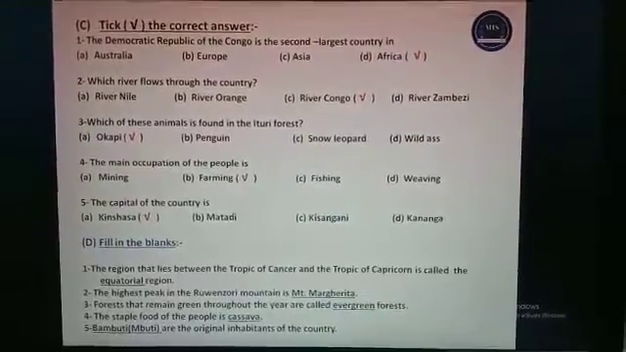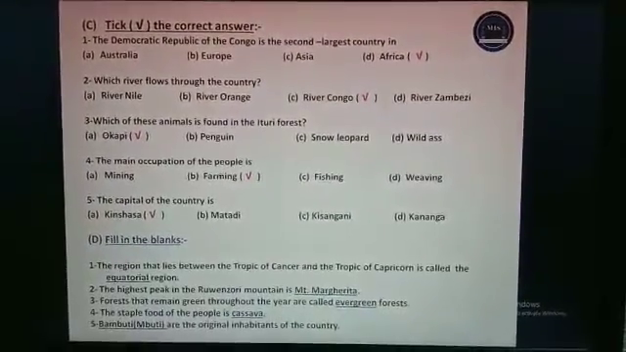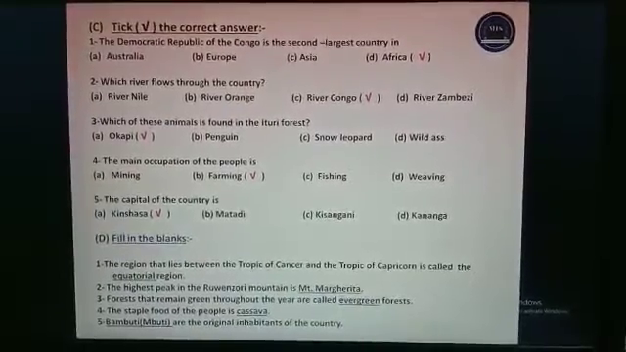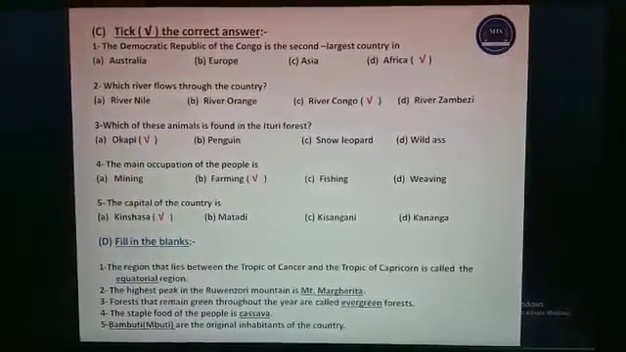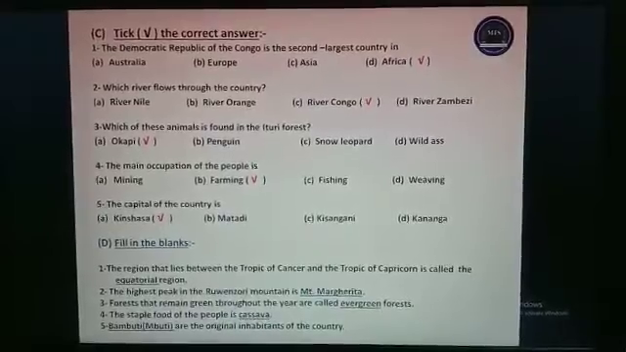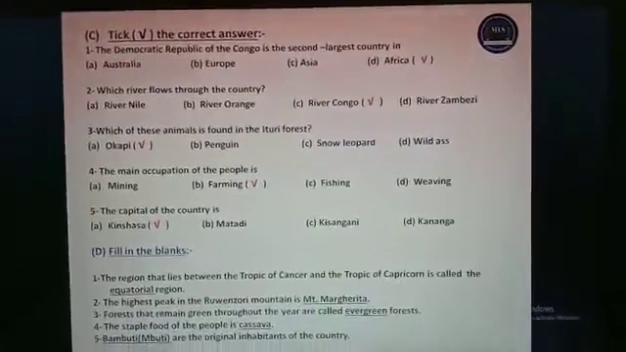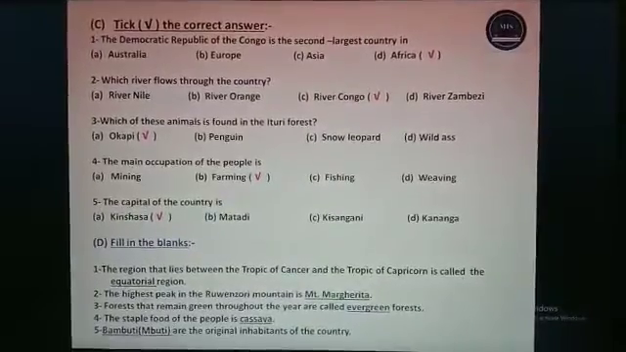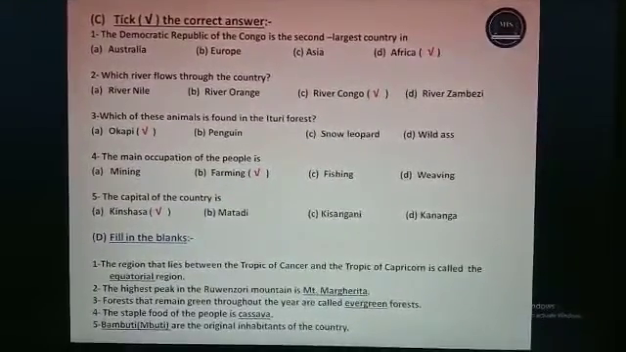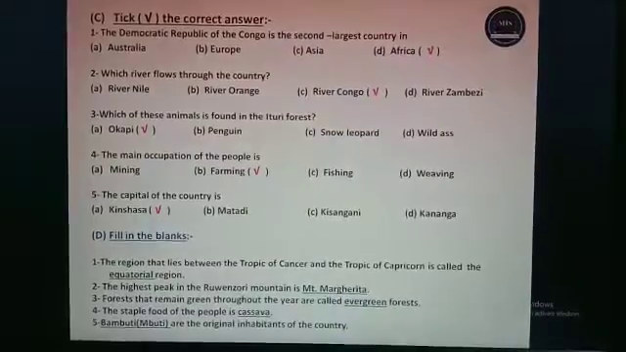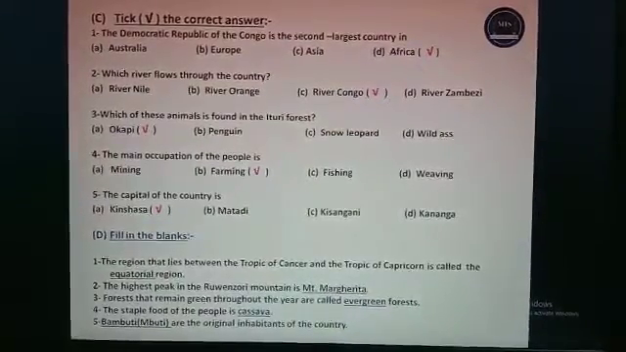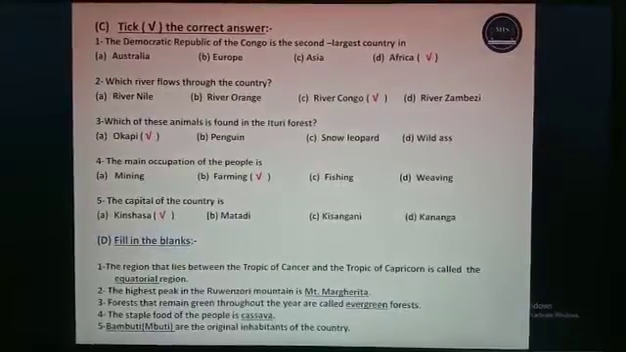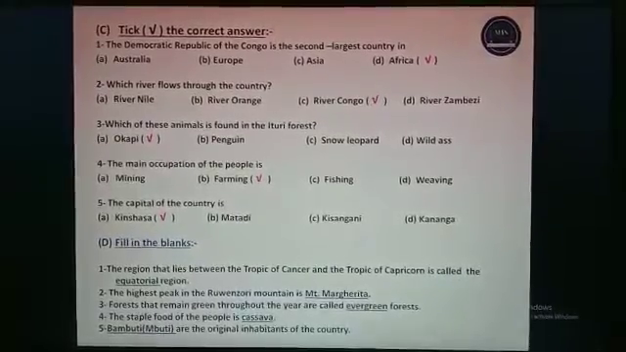Now C part. Tick the correct answers. The Democratic Republic of the Congo is the second largest country in Africa. Which river flows through the country? River Congo. Third, which of these animals is found in Ituri forest? Okapi. Fourth is the main occupation of the people is farming. Fifth is the capital of the country is Kinshasa.